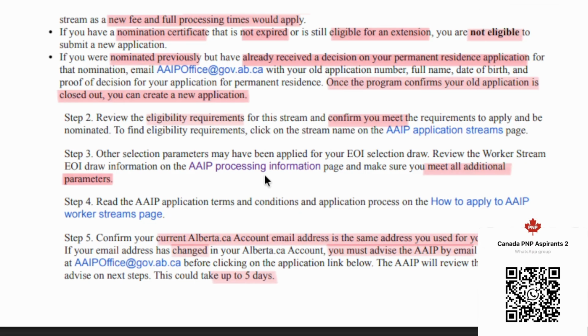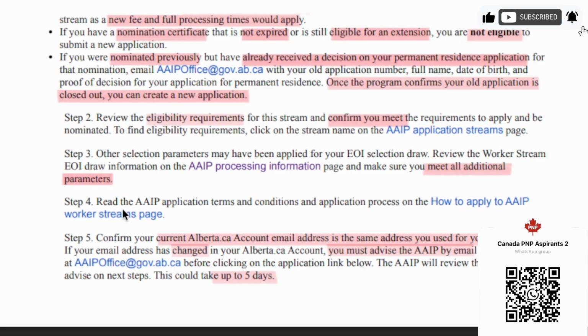It is up to you to make sure that you meet those additional criteria also. However, I would agree Alberta is not always very upfront in declaring the numbers, but still, if there are any additional criteria mentioned on the processing information page, before you click, go to this information page and check whether any additional criteria are there, and if there are, that you meet those criteria.